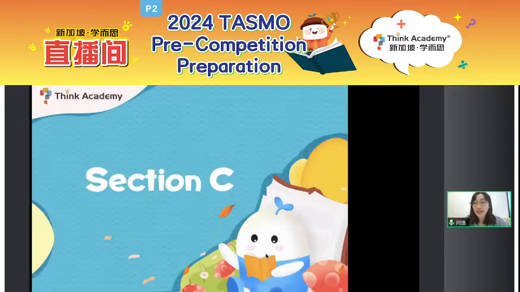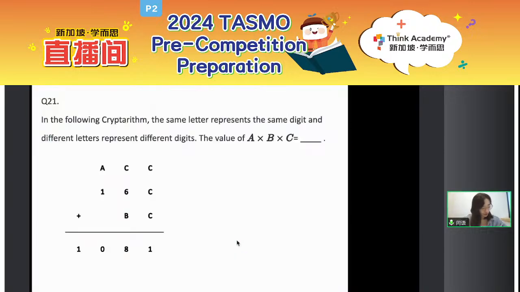So now let's move on to section C, okay? To be honest, section C is a bit challenging. Okay, here, everyone, are you ready? Firstly, for question 21, let me check what is your answer. What is the value of A times B times C? What is it? A times B times C, what is it? No answer? Is it very hard already? Okay, I give you a hint now.